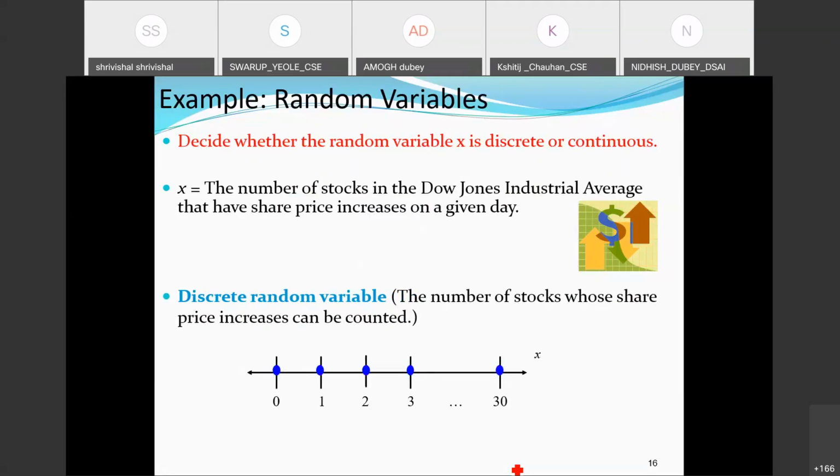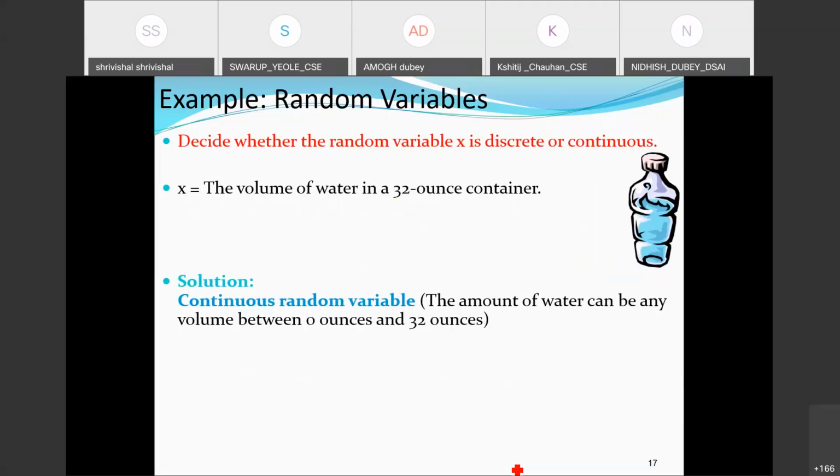Because the number of stocks whose share prices increase can be counted here. You could count. It is 32, or it could be 35, or it could be 100. So this is a countable number, so it is a discrete random variable example. Very good. So let us check another.